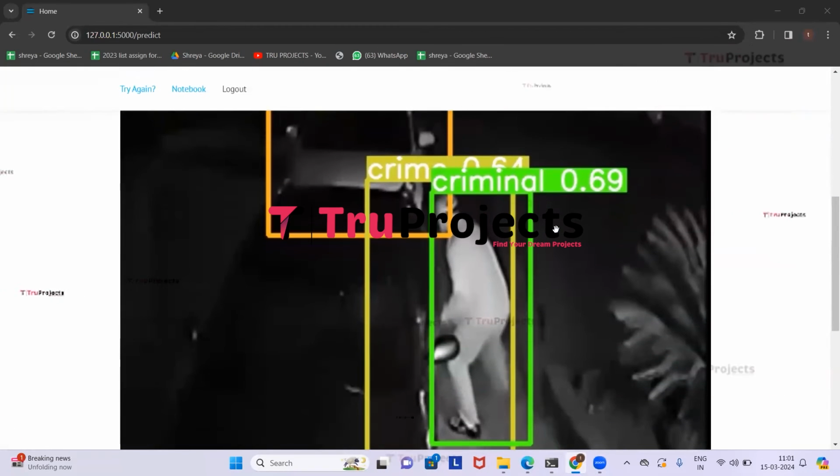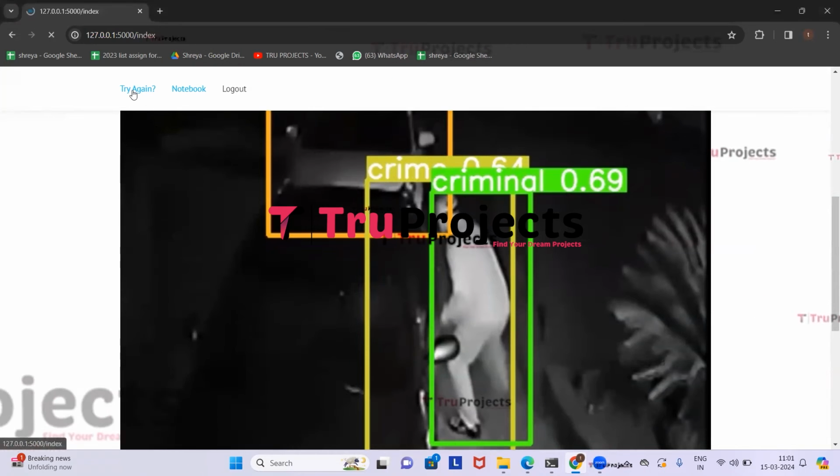So here in the image, the application has detected the abnormal activity, that is criminal activity. It has drawn a bounding box around it, labeled it as criminal, and given a probability score for that. Now we will try uploading the other images and the videos.